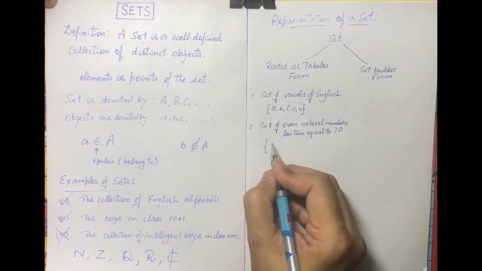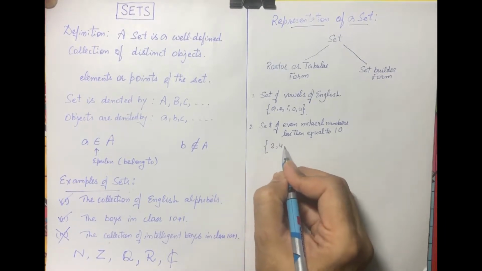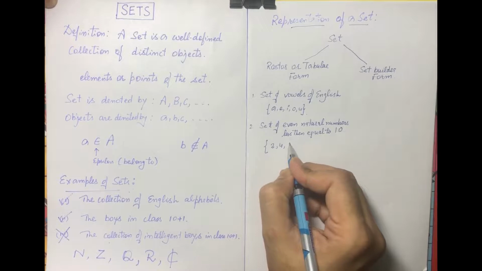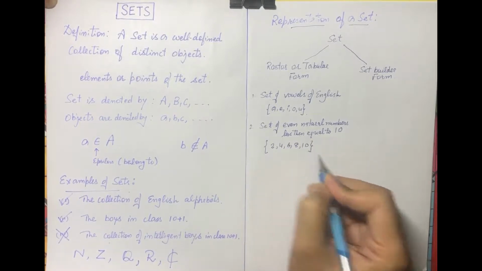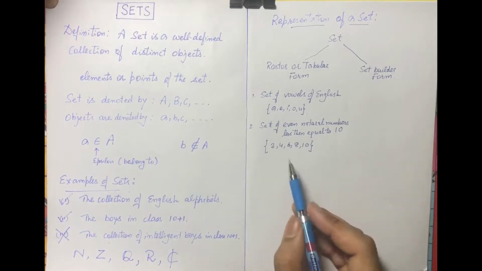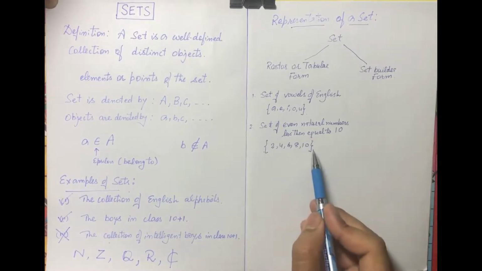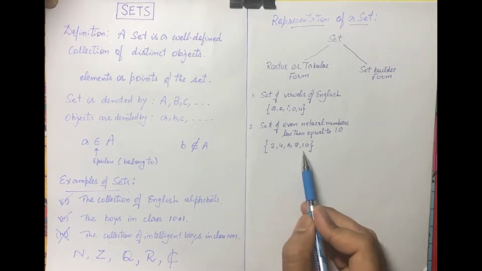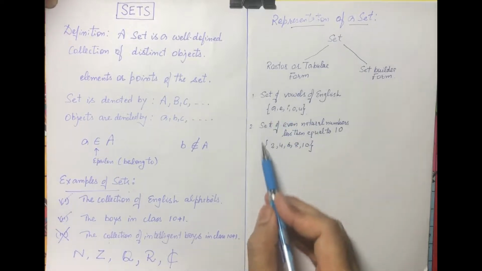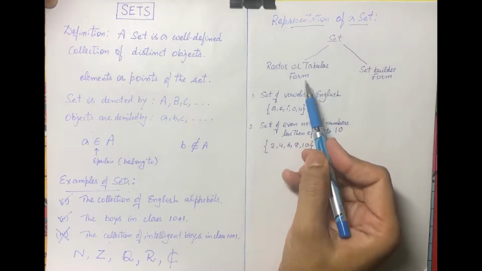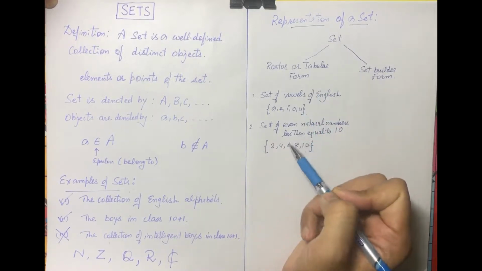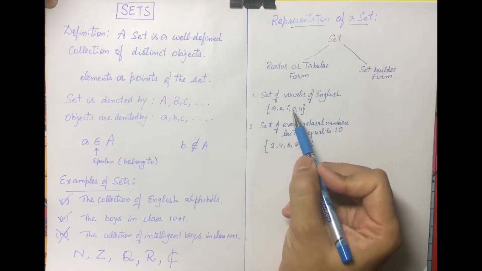So they are 2, 4, 6, 8, 10. So again here we have listed the elements in curly brackets separated by commas. So this type of form is called roster or tabular form. So you can remember this: tabular means we are listing the elements here.